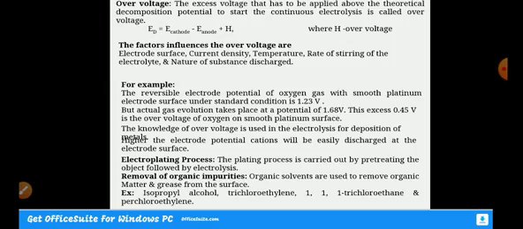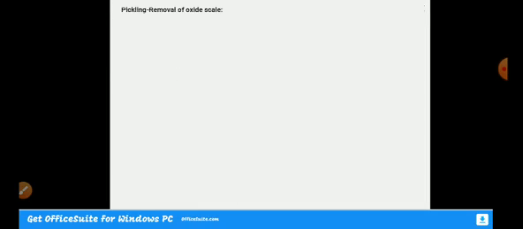We can use these organic solvents to remove the oil or organic impurities present on the surface. Then after removal of organic impurities, we go for pickling, or removal of oxide scale. This is done by treating it with dilute H2SO4, that is sulfuric acid, where we remove the rust particles or dust particles, whichever are there.